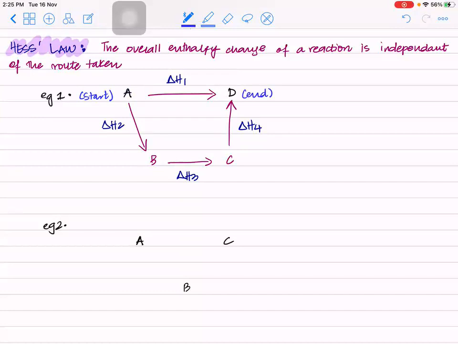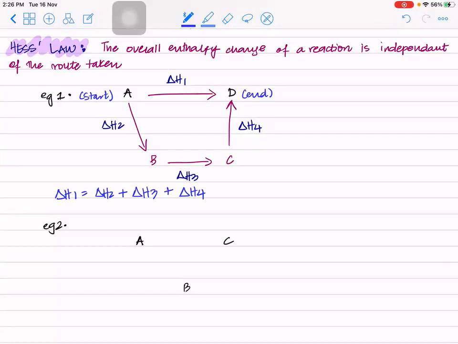So you can go from start to end directly, and what's the energy for that? Delta H1. So you can say delta H1 will be equal to what? Start to intermediate, that is delta H2, and then another intermediate, that is delta H3, then another, delta H4. Is this clear? So you can go from one end to the other end directly or go in multiple steps. Hess's law says that it is independent of the route taken, the energy change would be the same.